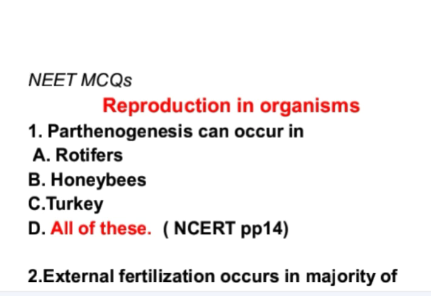Options are A, rotifers, B, honeybees, C, turkey, D, all of these. See, the parthenogenesis occurs in all of these animals, rotifers, honeybees, and turkey. Therefore, the correct option is D.